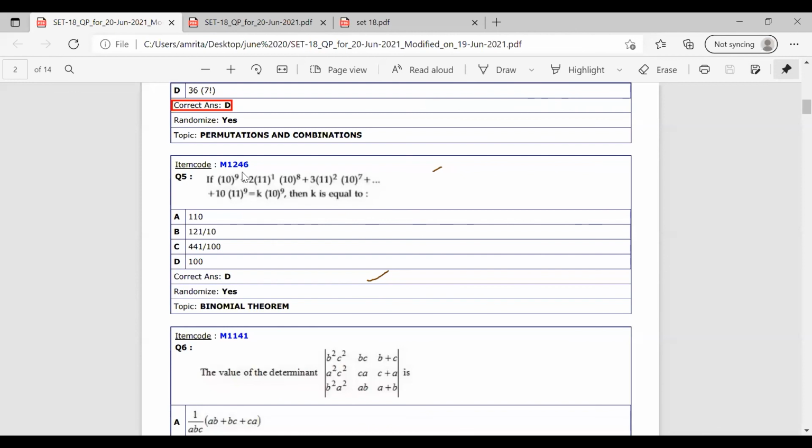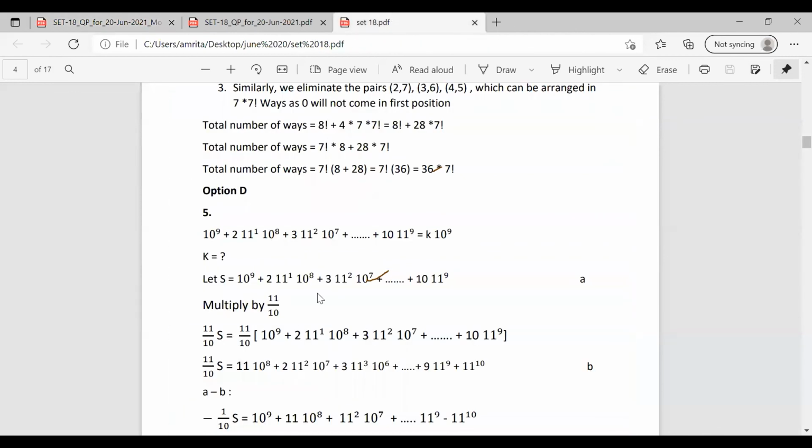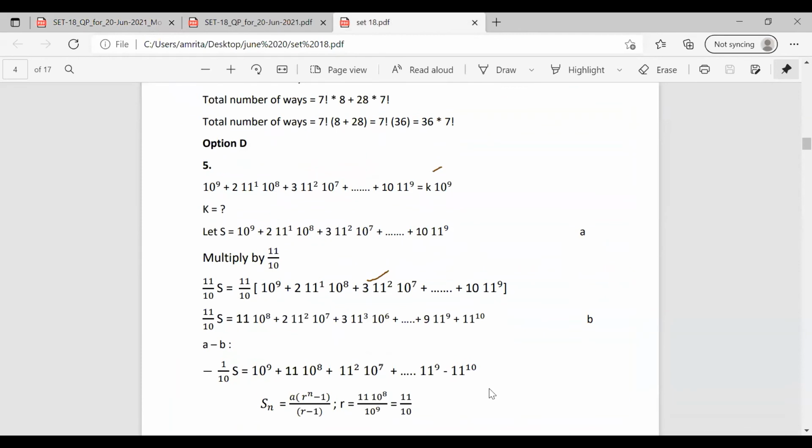What we are going to do is take this expansion as S. So let S be equal to the expansion, and we'll name that equation number 1. Then we multiply the whole equation by 11 by 10, so 11 by 10 S is equal to 11 by 10 into this whole series. Okay, so we'll have another equation.